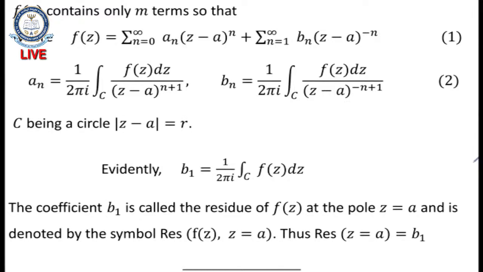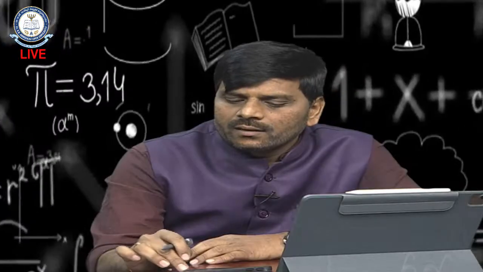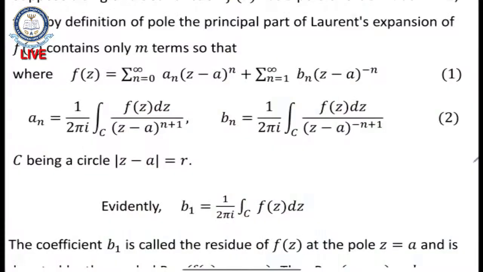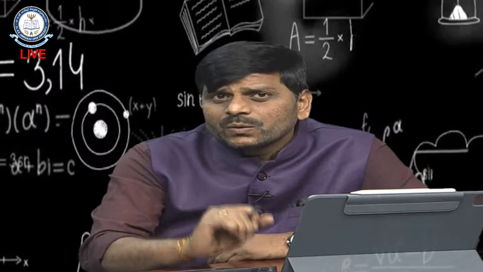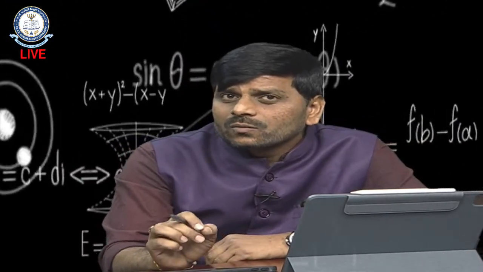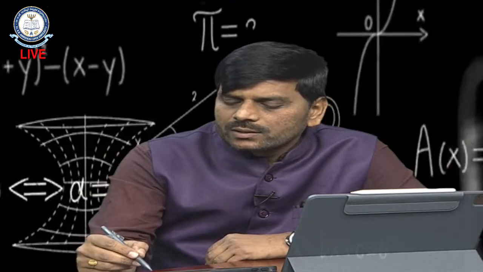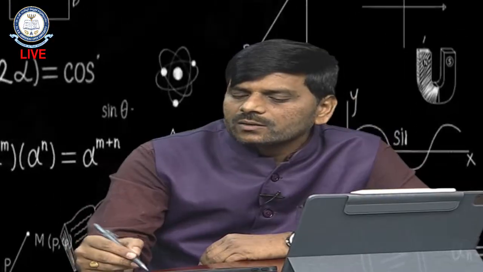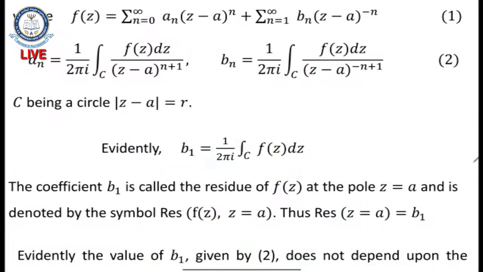Okay. So now, what are the coefficients here? a_n is 1 by 2 pi i integral over C f of z into dz by (z minus a) whole power n plus 1. Whereas b_n is equal to 1 by 2 pi i integral of f of z into (z minus a) whole power n minus 1 into dz, where C must be a circle mod z minus a equals r. Now if we substitute n equals 1 in b_n, then we get b_1 is equal to 1 by 2 pi i integral over C f of z dz.